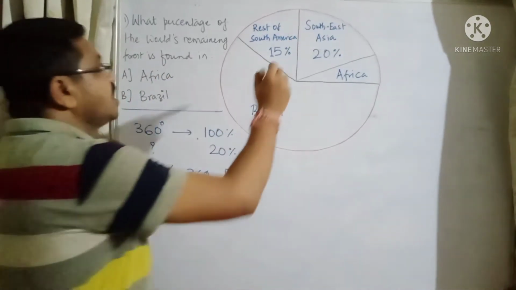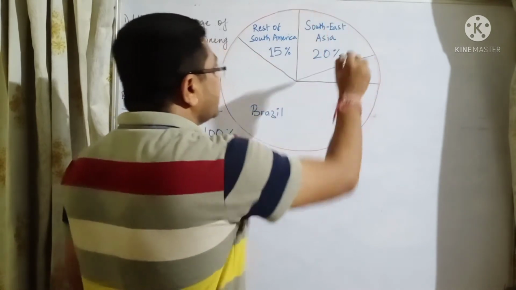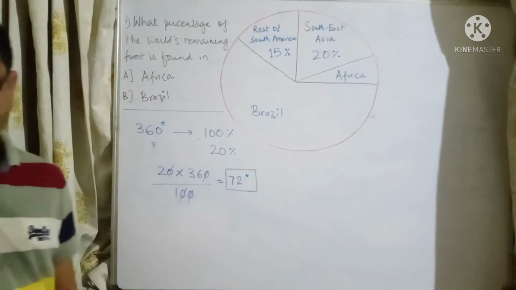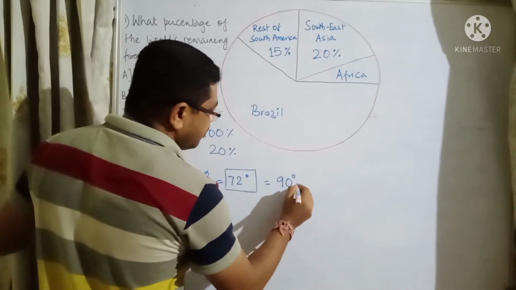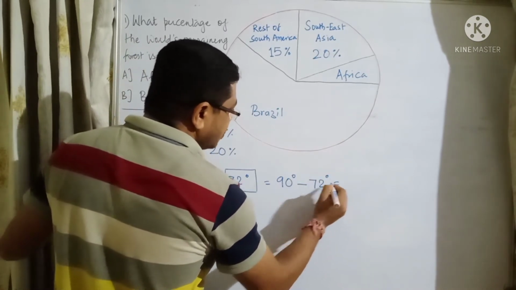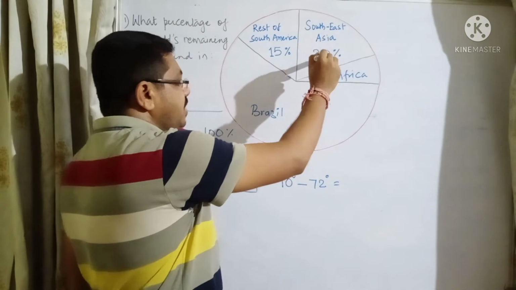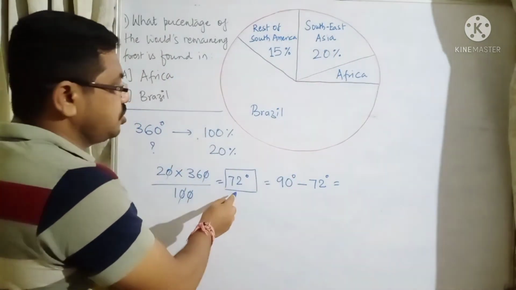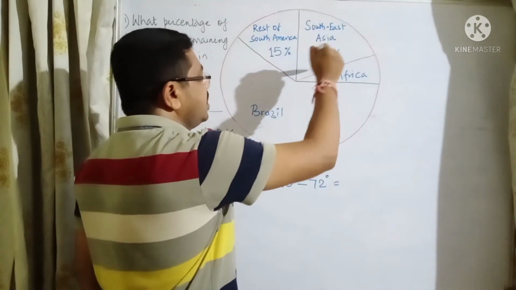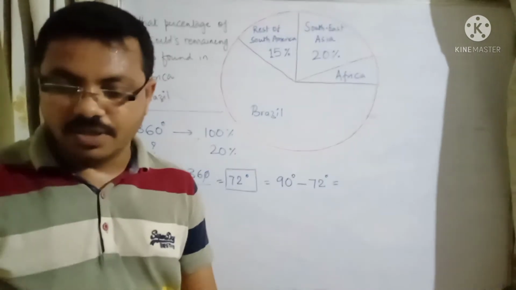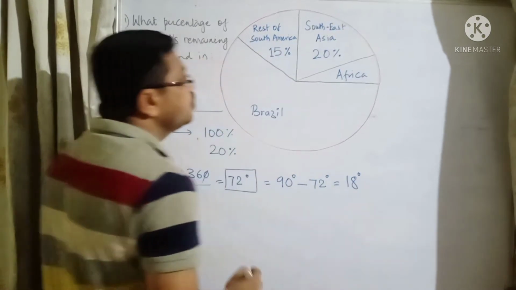Okay, now look at this. This one, including Southeast Asia and Africa, is 90 degree, right? This is 90 degree. This is easy to calculate. What we have to do is 90 degree minus 72 degree is equal to what? This is 90 degree, and Southeast Asia 20%, we got that 20% means 72 degree. So 90 degree minus 72 degree is equal to how much? So what we are getting is 90 minus 72 is equal to 18 degree.